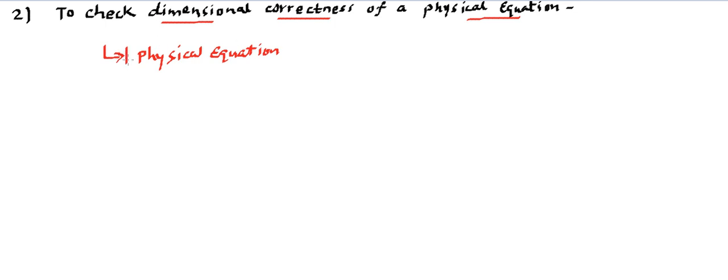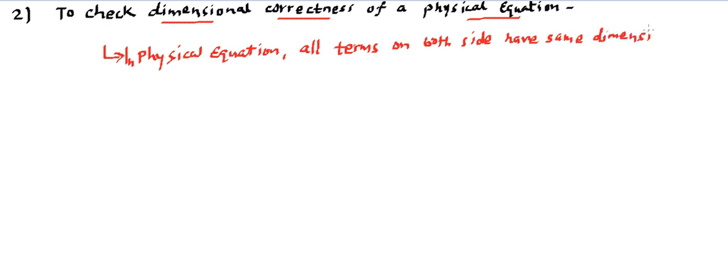So we can say in a physical equation, all terms on both sides have the same dimensional formula, or the same dimensions. Let me write it in short: in whatever physical equation we are talking about, all terms that are involved, on either side, should have the same dimensions.